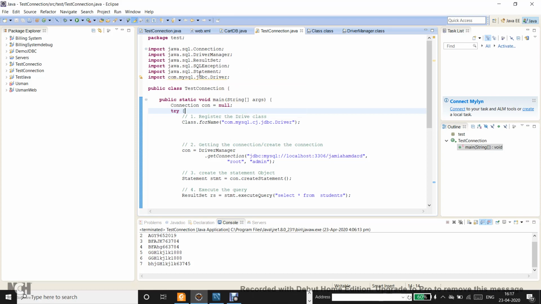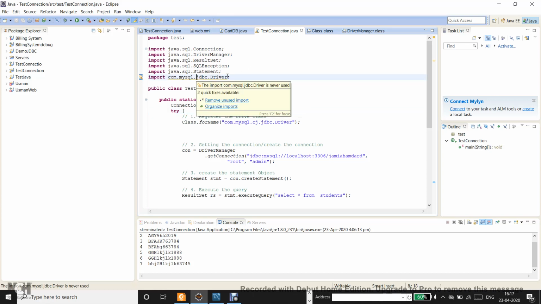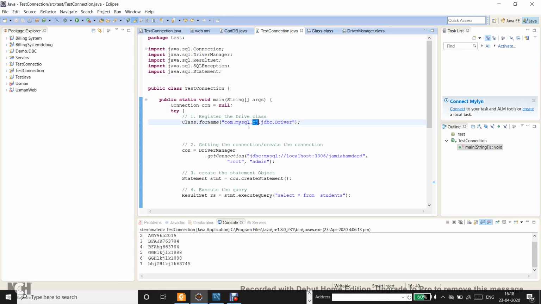I don't require this import, because it was just to make you understand that this is the way to load a class statically. I have just written the statement, otherwise you are doing the same thing over here. You have to remember to use the new driver class name, com.mysql.cj.jdbc.Driver. CJ is important.